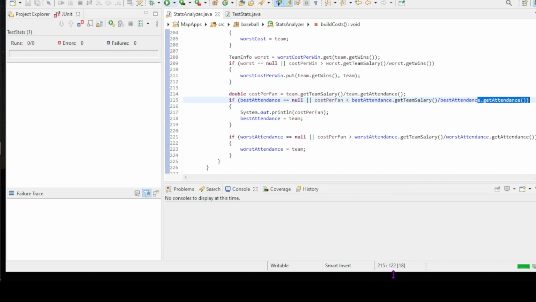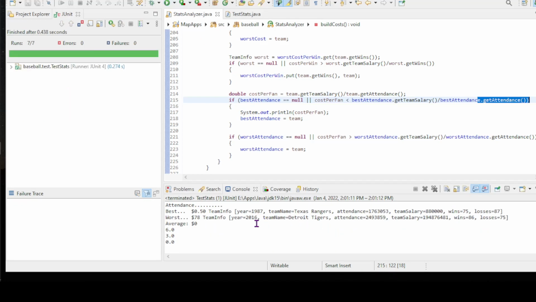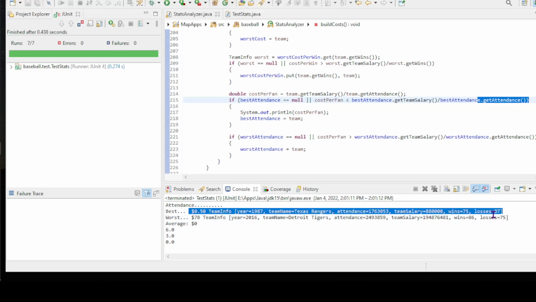So let me run this again. There you go. I passed all my tests. You can see in this case it went from $6 to $3 to $0 is what printed out here. But oh yeah, zero because I printed out the integer here, but it's 50 cents. So the best team of all time is that Texas Rangers team, as I said, at 50 cents a ticket.